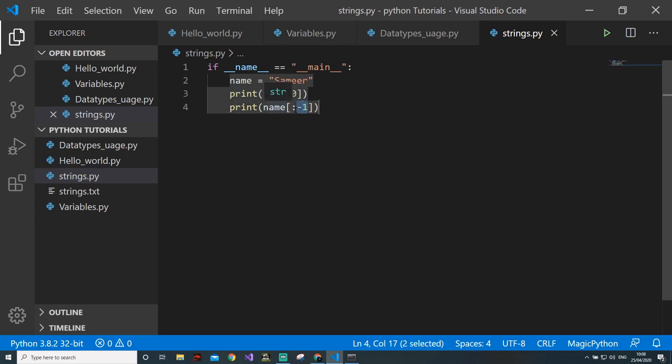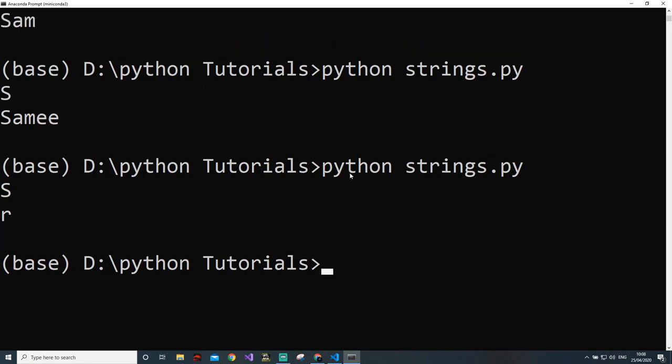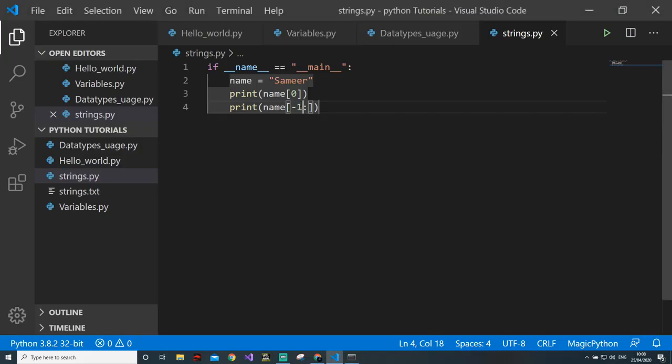Now there is one more thing. If you want to print the string in reverse, slicing is very useful for that.